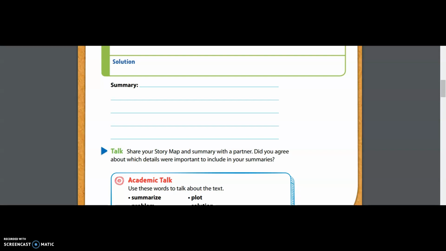So that is my summary, my 2 to 3 sentence summary, where I told all of the key events in the order that they happened in my own words while telling who, what, when, where, why, and how of the story. So I want you guys to try this yourself and finish out the rest of this page.